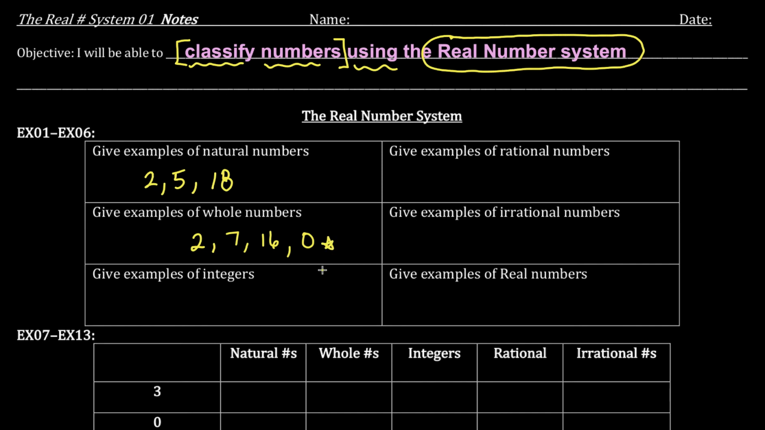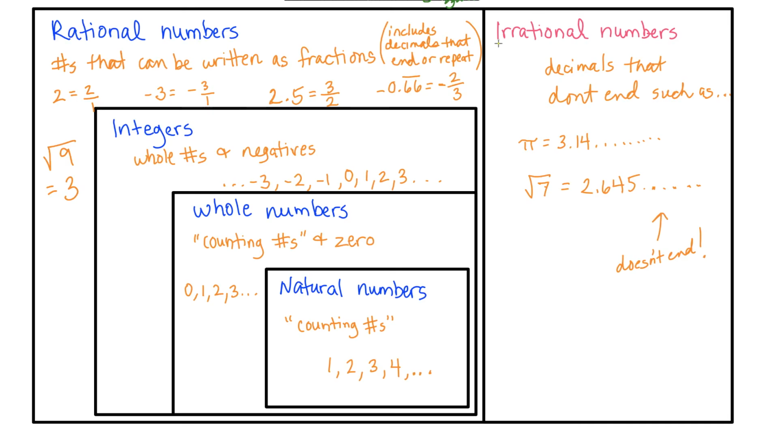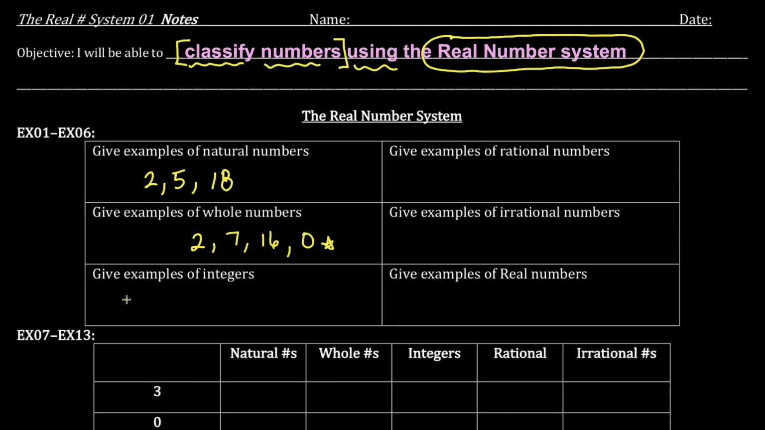Okay, give examples of integers. Let's remind ourselves about integers. So this 0, they're the whole numbers: 0, 1, 2, 3, 4, 5, 6, 7, and their negatives. So if I do something like 0, 10, 20, I can also include negative 15, negative 6, right?